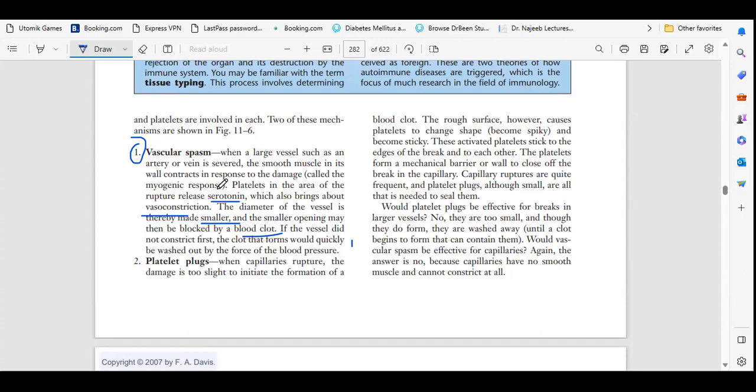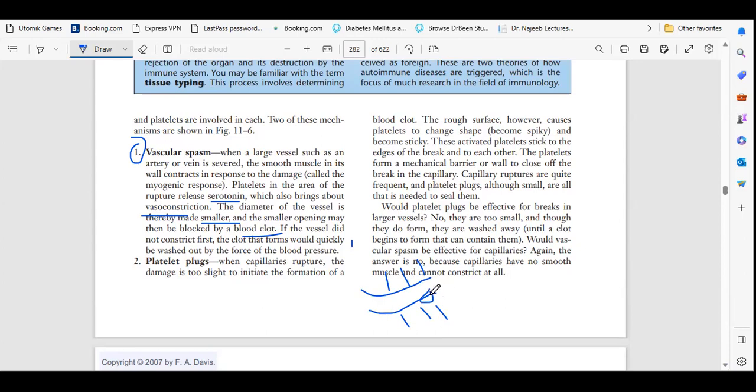So here, in the body there are large arteries and a number of veins. If an artery or vein is damaged, for example one artery supplying this muscle, rupture can happen because of a hit or traumatic injury, someone who fell down.